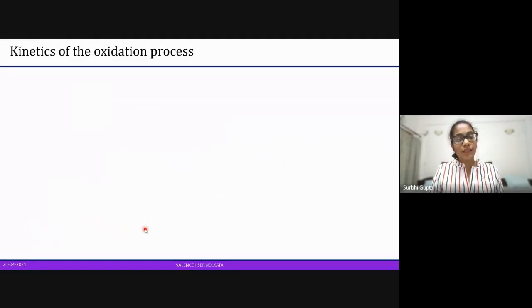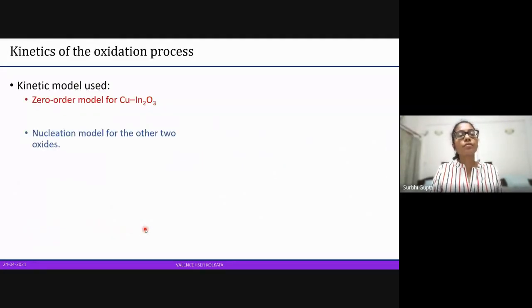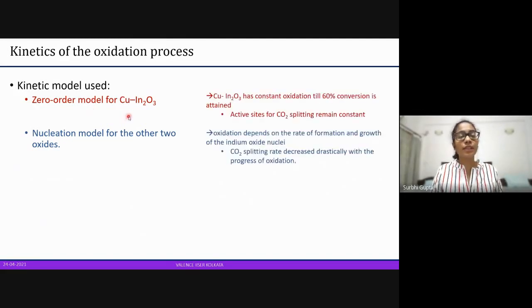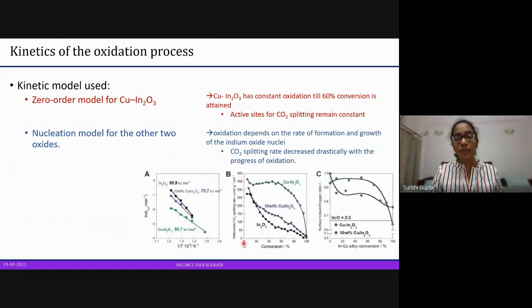Moving on to kinetics of oxidation. The kinetic model is different for the copper indium oxide and the other two oxides. The first one uses a zero order model, which means that the oxidation takes place constantly till 60% conversion. We will look at the B plot here, and we can see that till 60%, it is pretty constant.